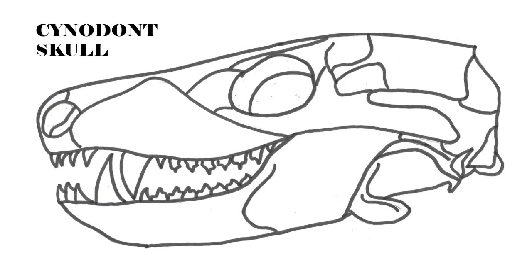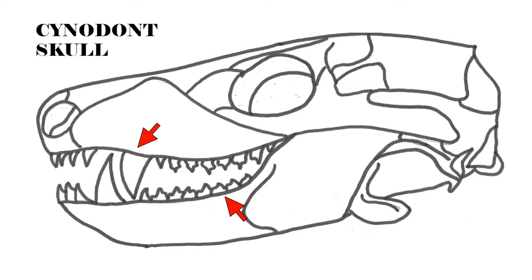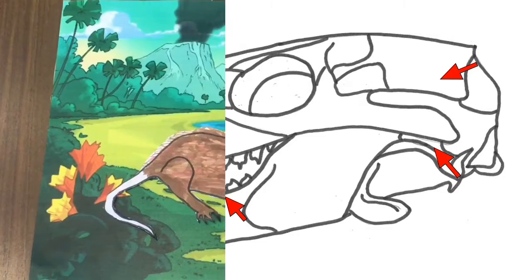Cynodonts were endothermic, had live young, fully differentiated teeth, and a highly nervated face, suggesting whiskers. Reptile bones moved into the cranium and a single mandible formed the lower jaw. These adaptations led to better hearing and mouth opening.